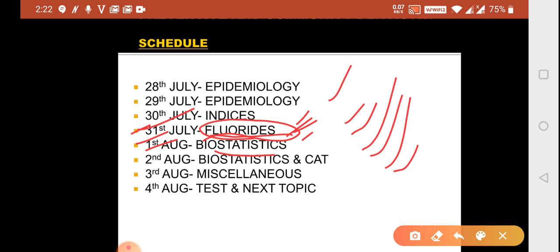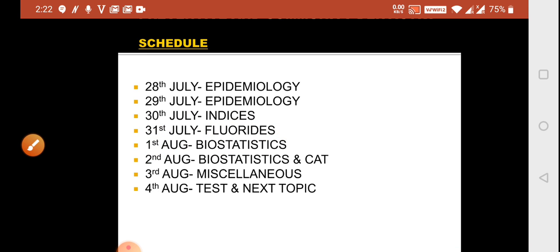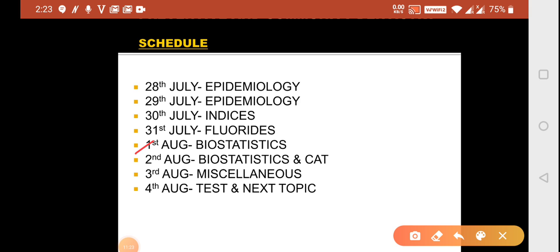Next is your biostatistics and caries activity test. For biostatistics you should be knowing sampling techniques. You should be knowing simple random sampling, stratified sampling. So they can give you a question and ask which kind of sampling this is.